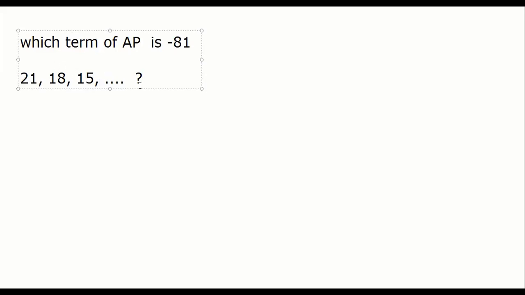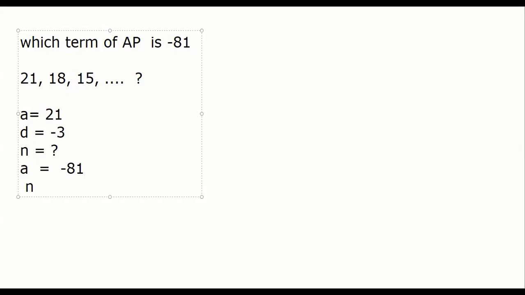So here you will say, sir, it's very easy. First term a is 21. So how much is d here? 18 minus 21, that is -3. a_n, because the nth term is -81, and we have to find that. Too easy. I will say a_n equal to a plus (n minus 1)d. We already know it.